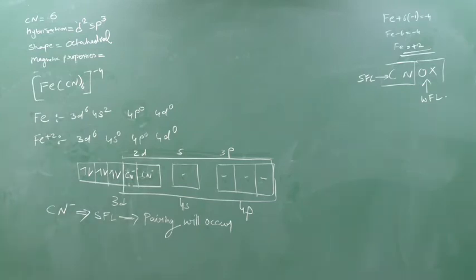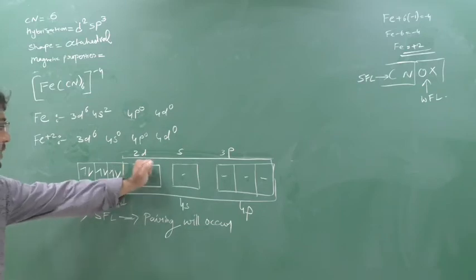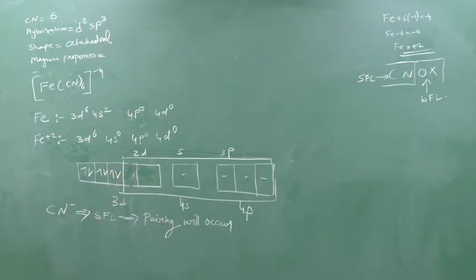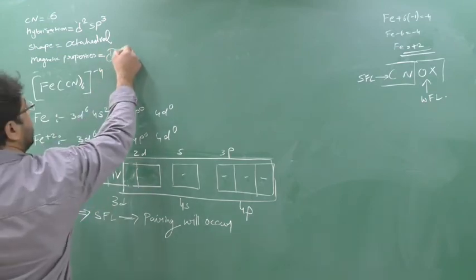And the magnetic property, can you see it anywhere? If you don't write it down, it's okay. Just look at the hybridization. Can you see a single electron anywhere? No, all the electrons are paired. This also has paired electrons only. So here also electrons are paired. All electrons paired means diamagnetic.